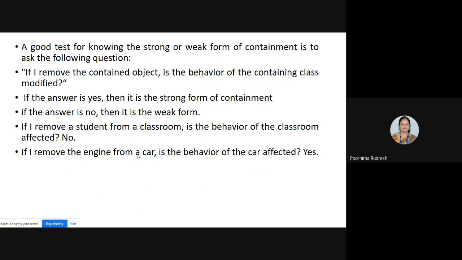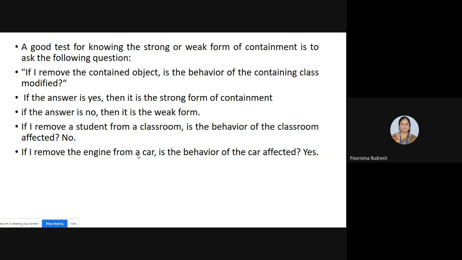Understood? But if you consider the students and the classroom relationship, as I said, take your own example, an MTech class consisting of 8 students. If I remove one of the students from the classroom, is the behavior affected? It is not, right? Simply I can engage the class. Even if one student is there, or two, or three, or seven students are there, all the students are there, the behavior will not be affected. Then such a type of relationship is said to be a weak containment relationship. Understood the difference between strong containment and weak containment?